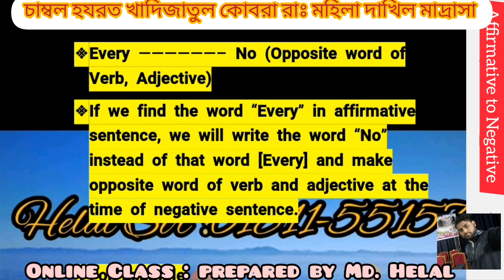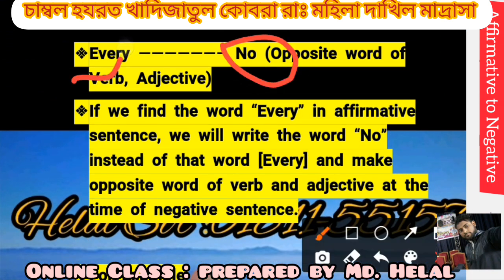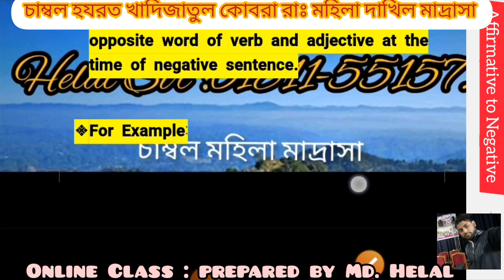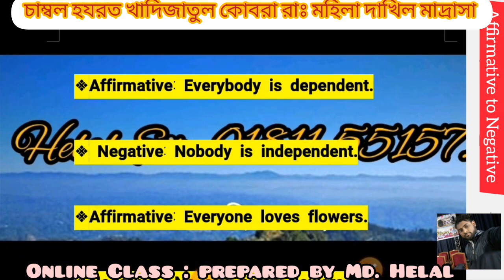We use no instead of every. If we find the word every in an affirmative sentence, we will write no instead of every, and make the opposite word of the verb and adjective in the negative sentence. For example, everybody is dependent. Nobody is independent.